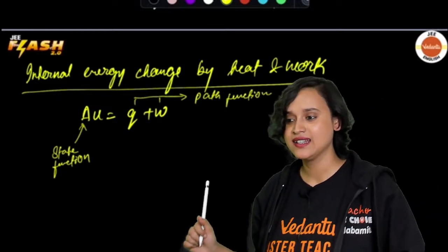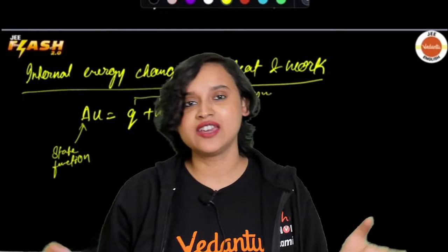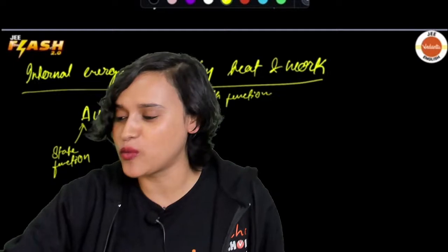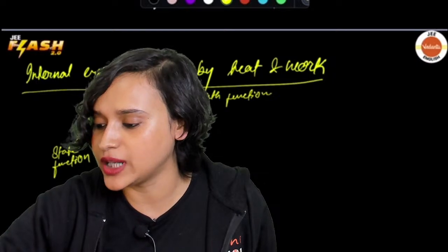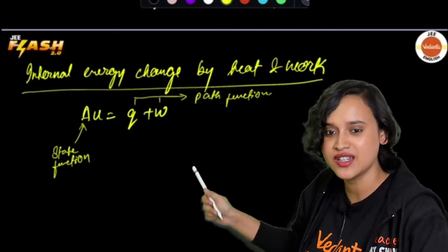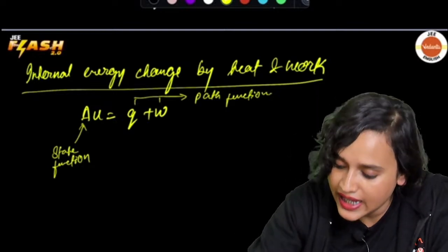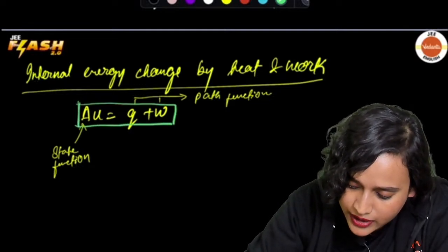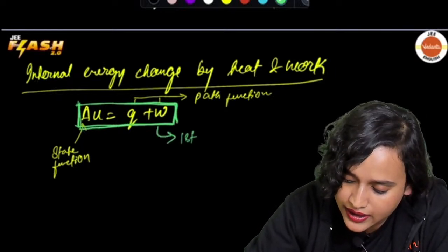Isn't it nice that, just like how a negative and a negative make a positive, here two path functions together are giving you a state function? And what is this? Is there anybody who can tell me in the chat box what it is that we have just understood? This equation, internal energy change by heat and work, is your first law of thermodynamics, right?